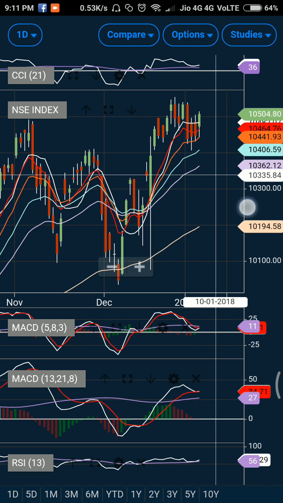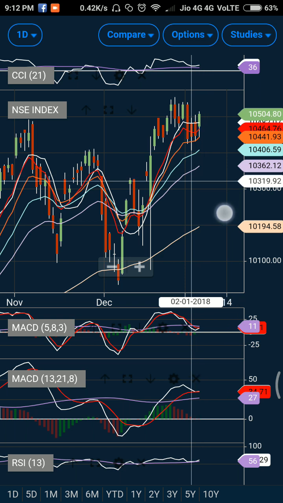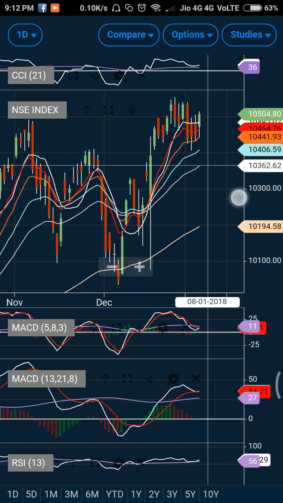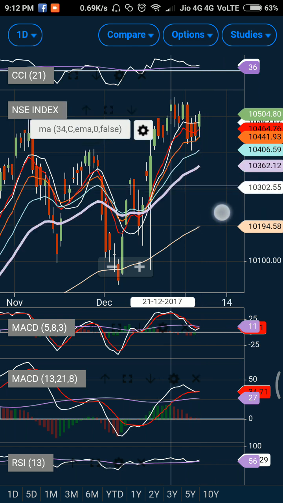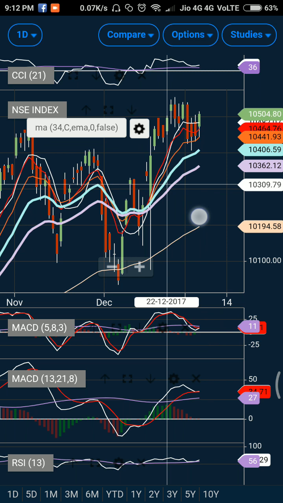Now if you observe the put data, fresh put writing has been seen at various levels, almost on all the strike prices, but the change in open interest has not been that significant. 10,400 has seen the maximum change in open interest, so we can consider that the market has good support at the 10,400 level. In terms of percentage change in open interest, 10,650 has seen a good change, suggesting a stable to bullish move. So market participants are expecting Nifty to trade above 10,650 in the days to come. All in all, option chain data is suggesting a bullish move.